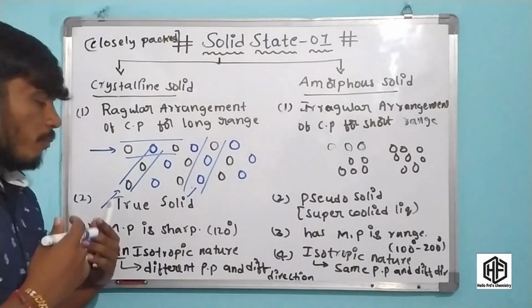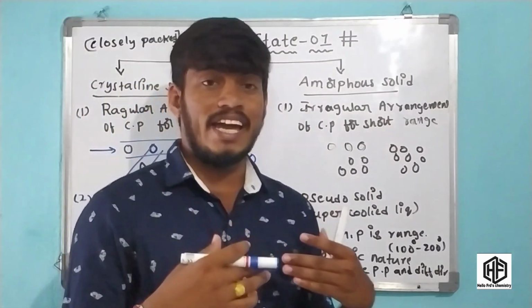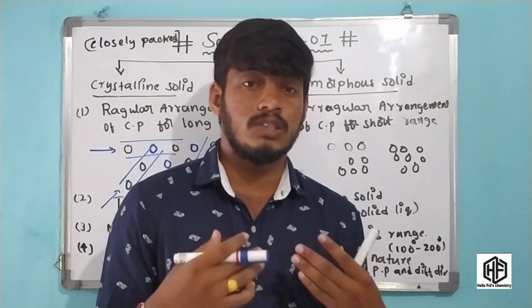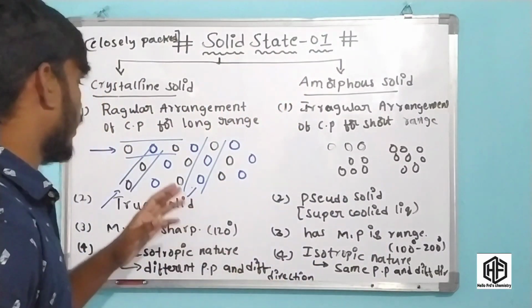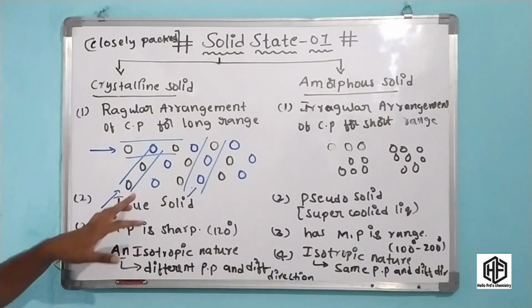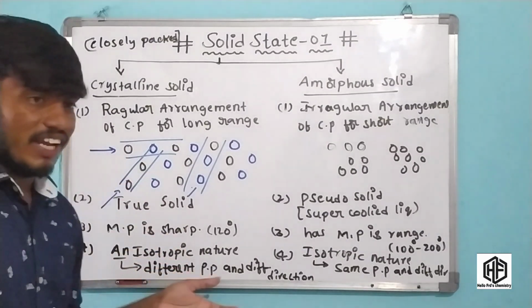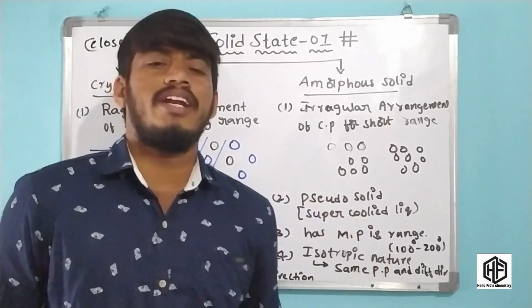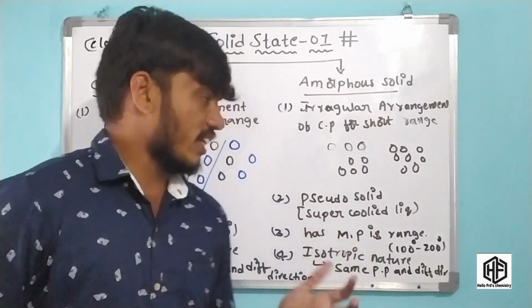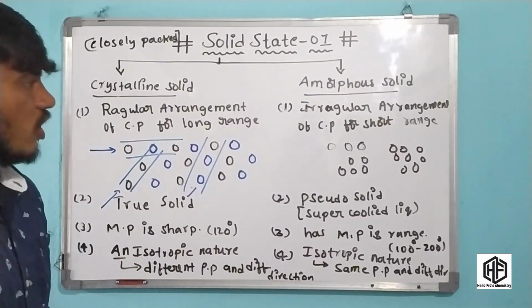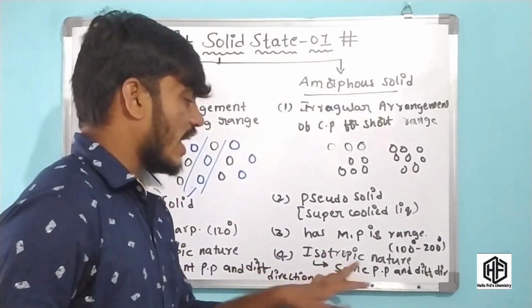The direction changes, and the physical properties change in a crystalline solid. For example, the refractive index automatically changes in different directions. This is called a crystalline solid. But an amorphous solid has isotropic nature.